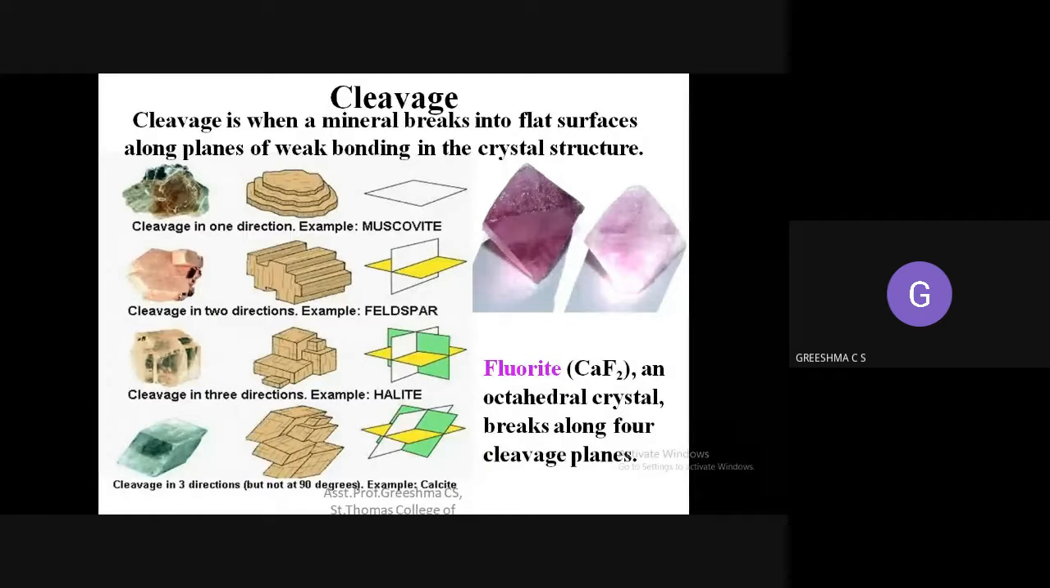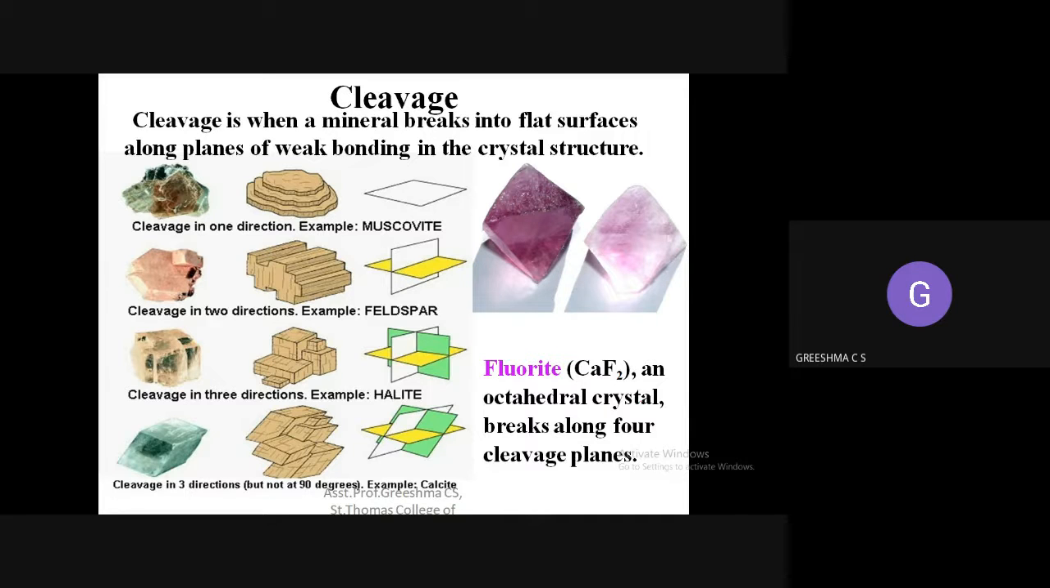Next one is cleavage. Cleavage means a mineral breaks into flat surfaces along the planes of weak bonding in its crystal structure. In simple words, the mineral breaks, and you can see the inside structure of it. Sometimes you can see how a mineral is breaking, so you can see the crystal structure.